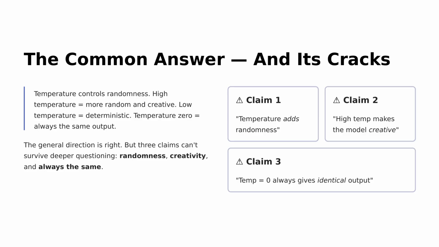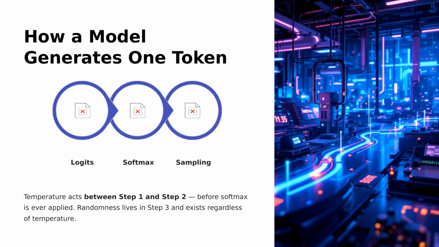Let's explore the common understanding of temperature in AI models. Generally, higher temperature means more randomness and creativity, while lower temperature leads to deterministic outputs. However, we should question three key claims: that temperature adds randomness, that higher temperatures make models creative, and that a temperature of 0 always results in identical outputs. Each of these points has nuances that challenge their straightforward acceptance.